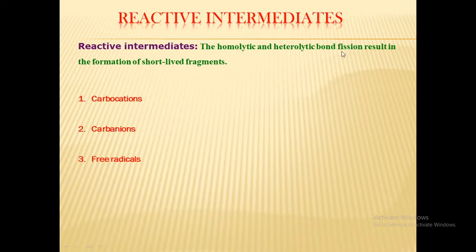First we see what is fission. Fission means the breaking of covalent bond. There are two different types: one is homolytic fission and another is heterolytic fission. Homolytic fission means the equal sharing of electrons to form free radicals, and heterolytic fission means unequal sharing of electrons to form ions, that is cation and anion.